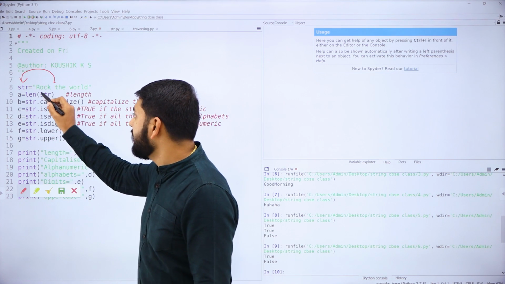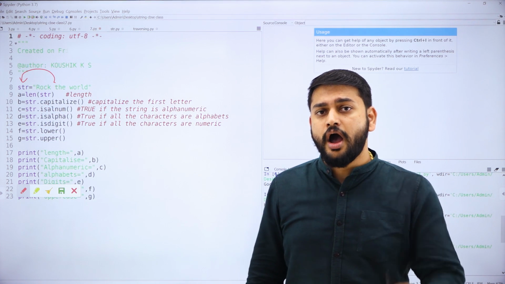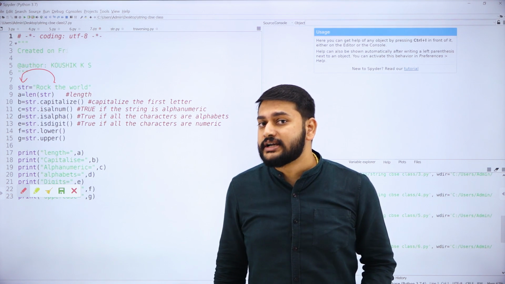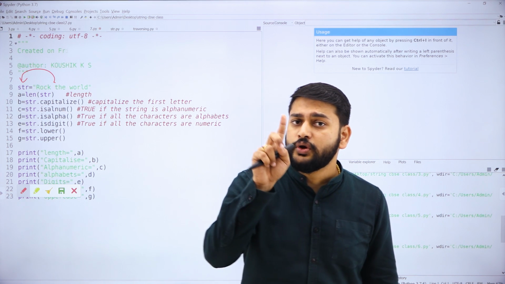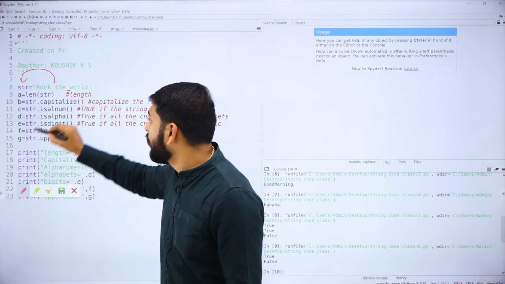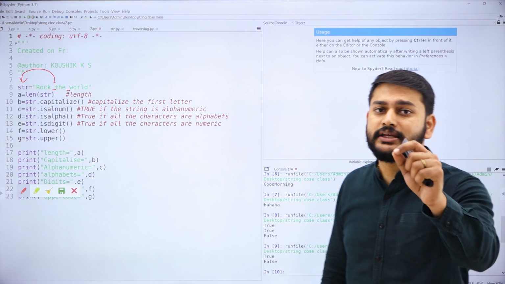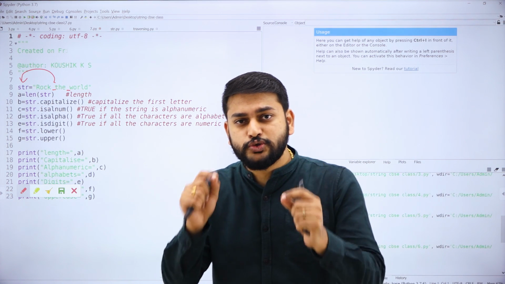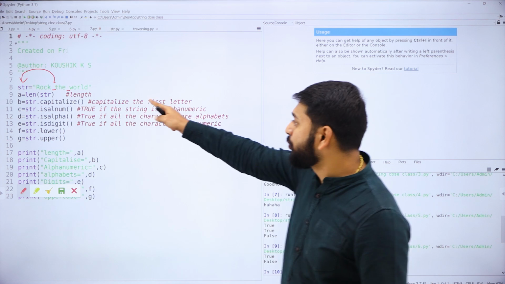So guys, I need to check the length of the string. What is the meaning of length? How many characters I have in the string is what I will call string length. That is what you need to remember. My dear students, you need to remember one more thing. Even the space, whatever I have given, is also treated as a character. So this will be counted. You need to remember one more important point at this point of time.